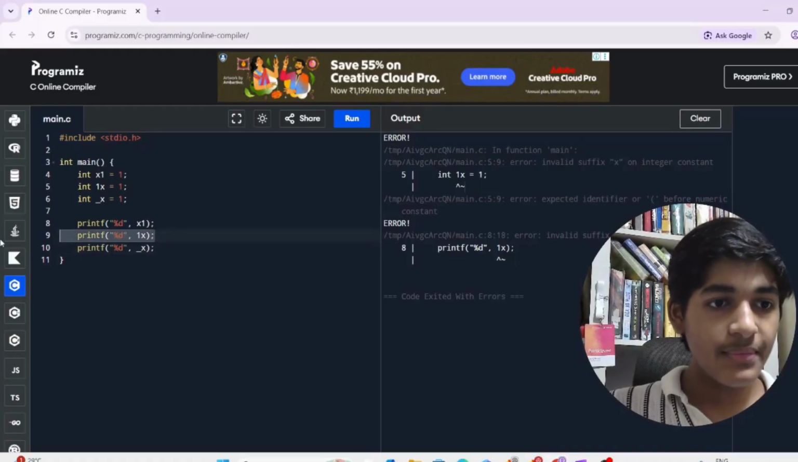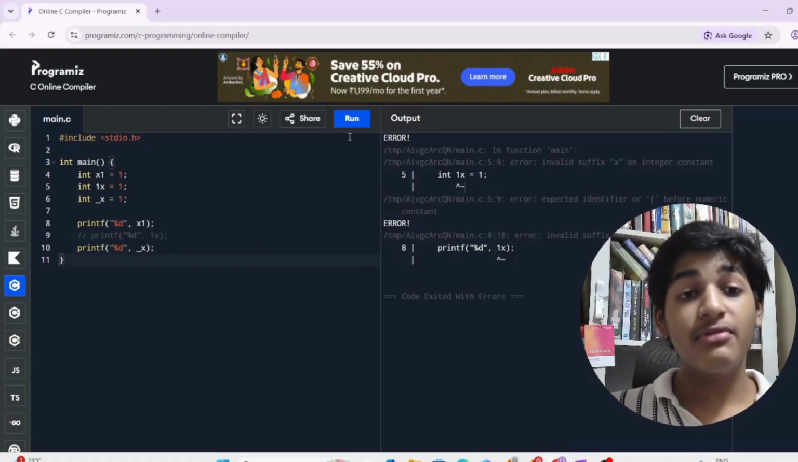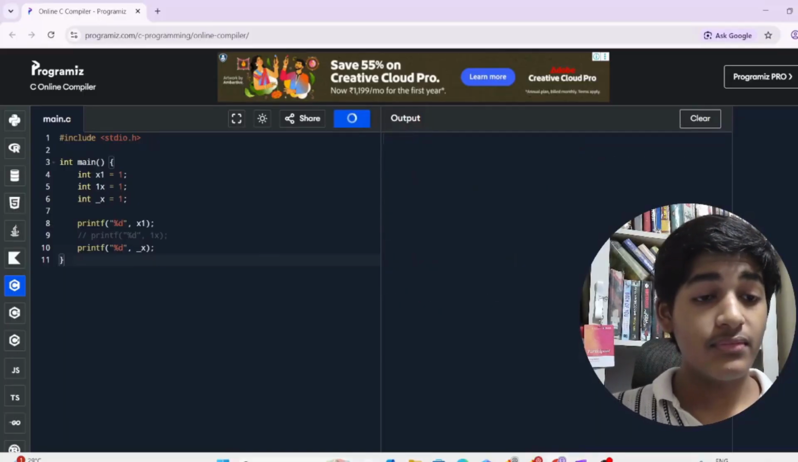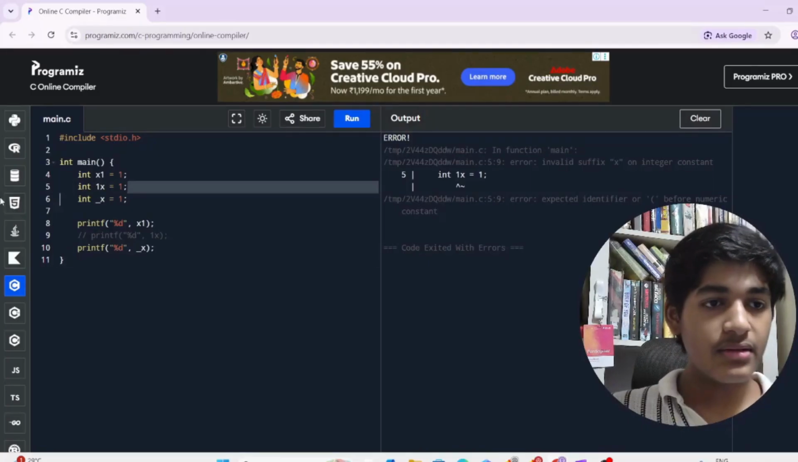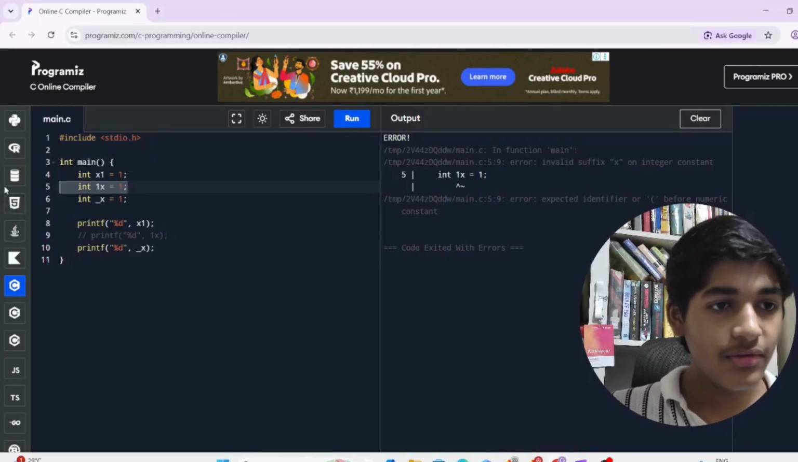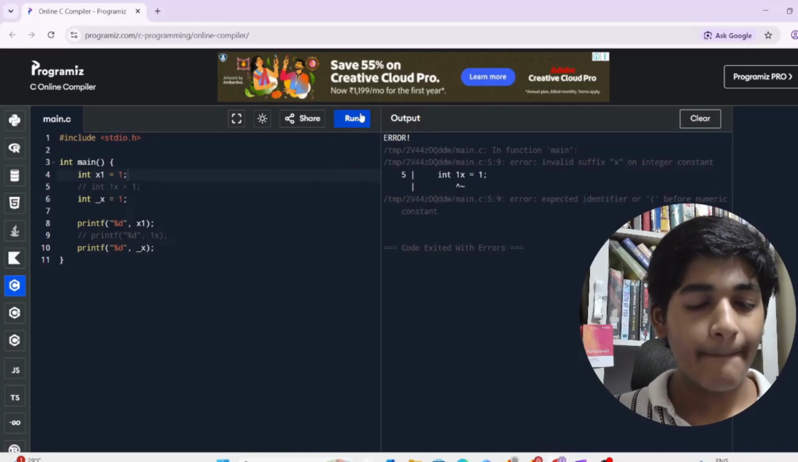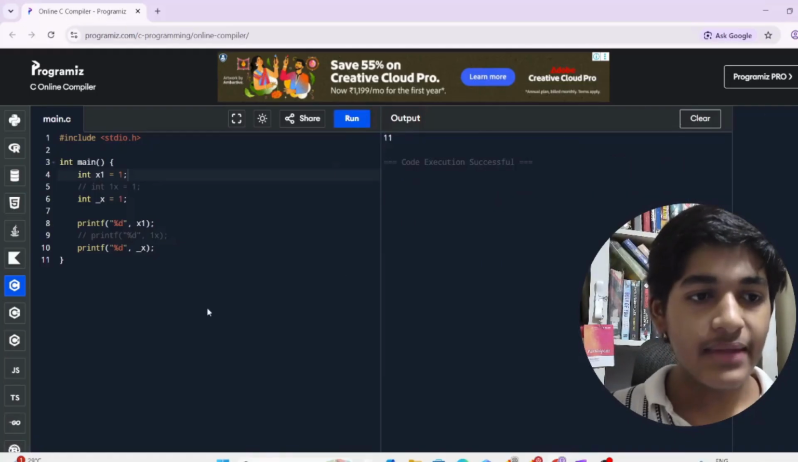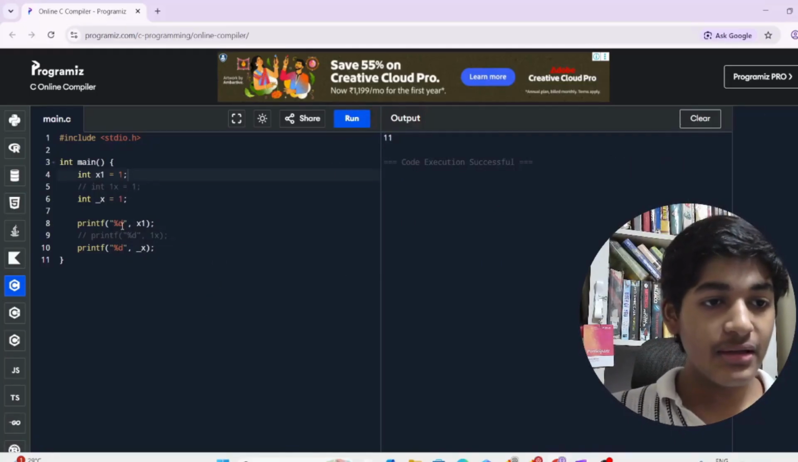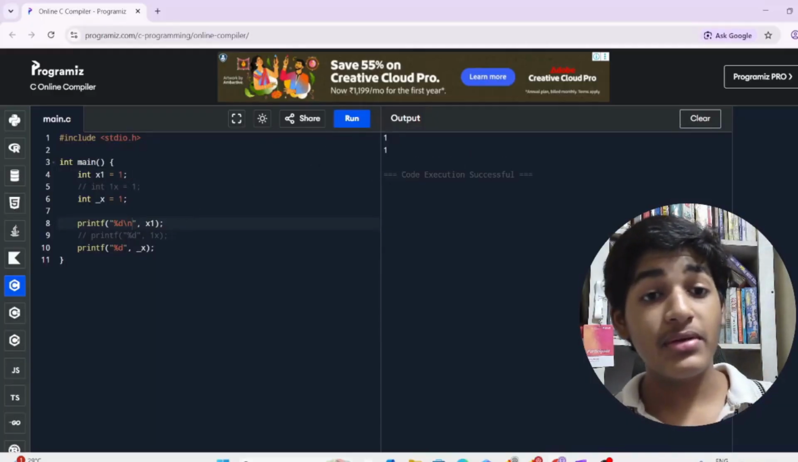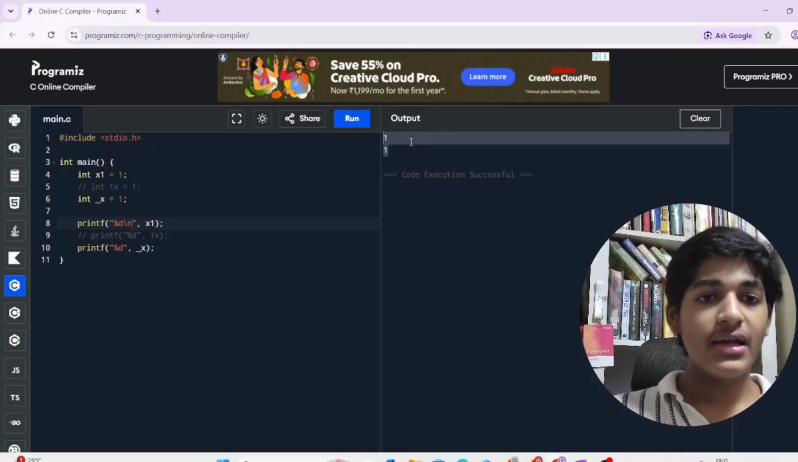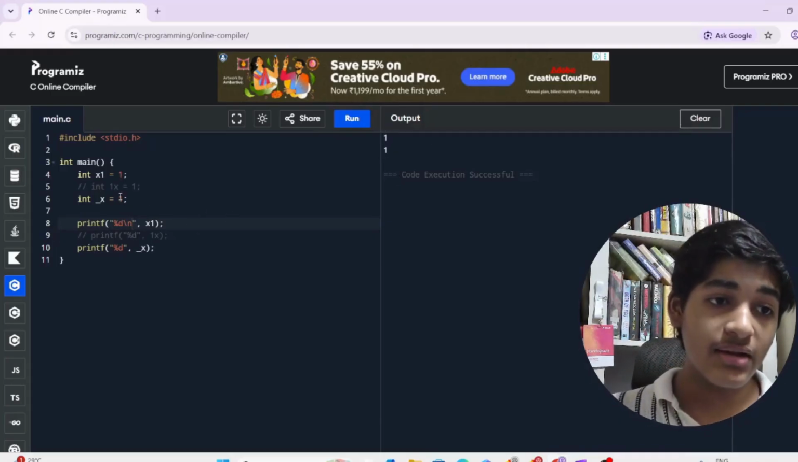So for now I'm just commenting out this line for 1x, otherwise it will throw an error. I'll just comment it from here also. As you can see, it prints 1 and 1. Let me just give it in a new line so that you will be able to see it clearly. As you can see, it is printing correctly. That means we can also use underscore.